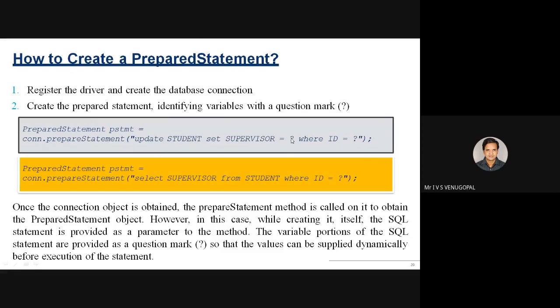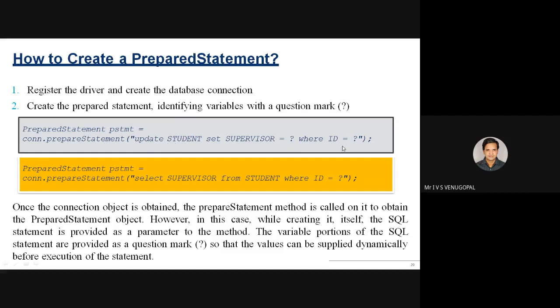As you can observe, here you need not pass any values. These are called placeholders or parameters. These parameters can be passed during the execution of your Java program because these are already pre-compiled. For example, select supervisor name from student where ID equal to placeholder. So this is how we create a prepared statement.